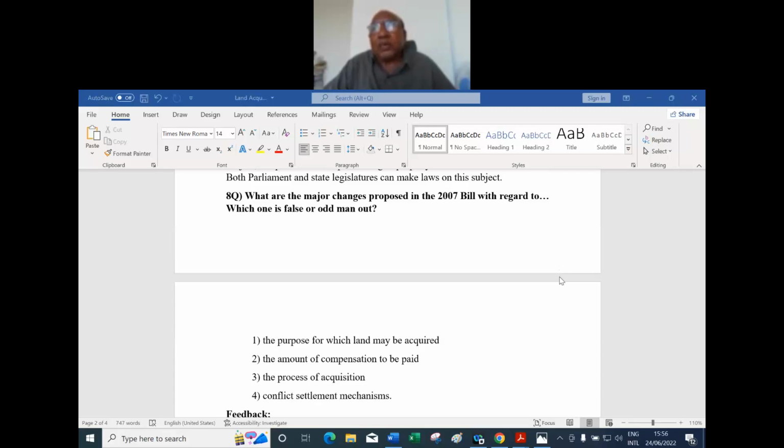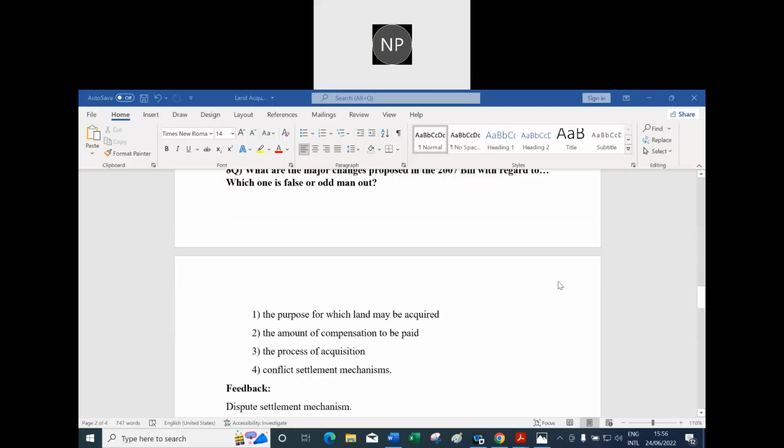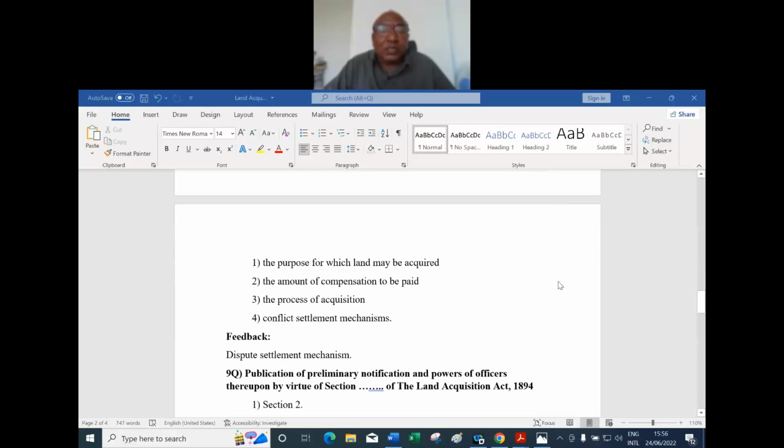At least notice should be given. Who will give the notice? The Chief Minister will give the notice? Or the land minister will give the notice? Tahsildar will give the notice? Or collector will give the notice? Collector will give the notice. So that is a supplementary question.